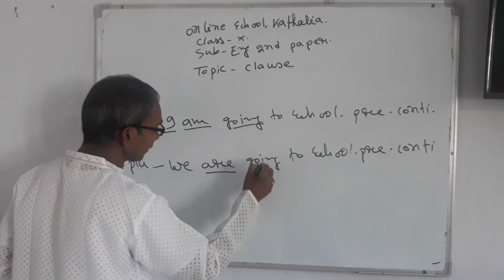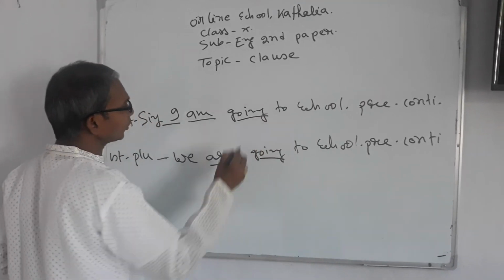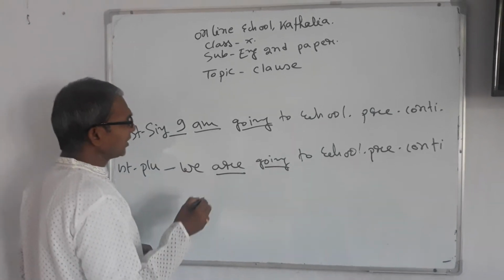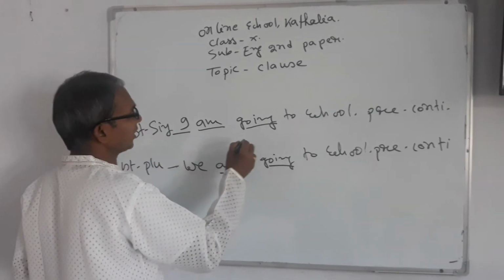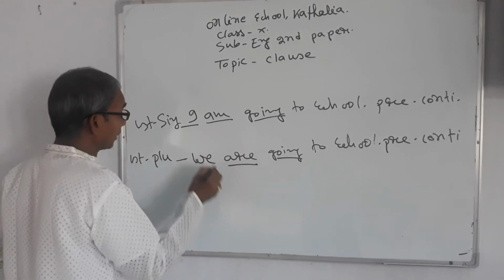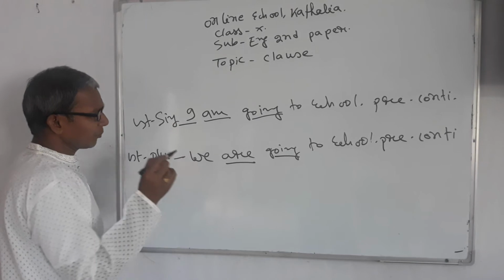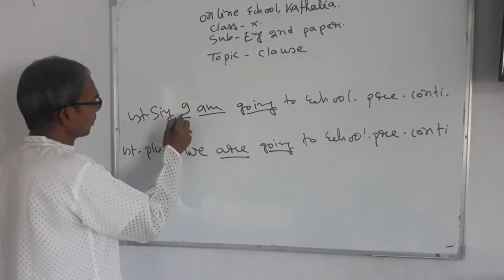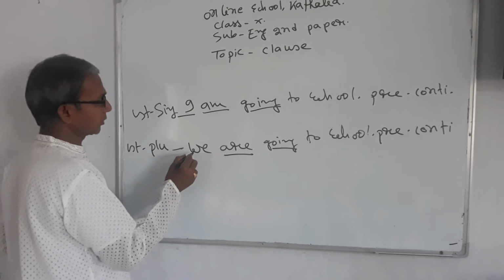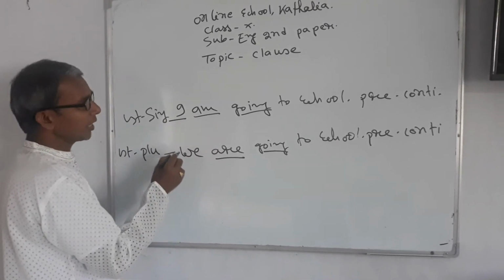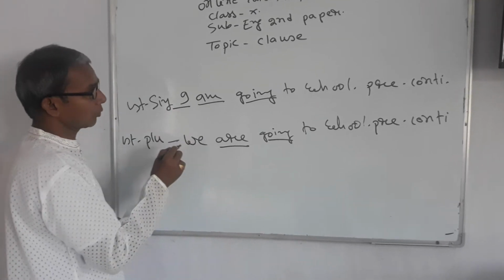There is a similarity in this verb. We know that in all continuous tenses, the principal verb must contain ing at the end of it. But here is am, here is are. There is also a partial similarity between the two subjects. It is first person, it is also first person. I is first person, we is also first person. But the number of the two subjects is not the same.